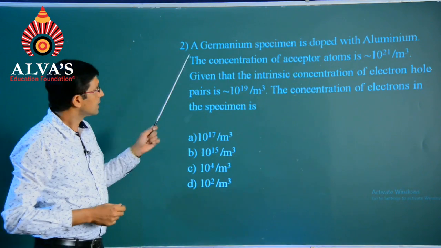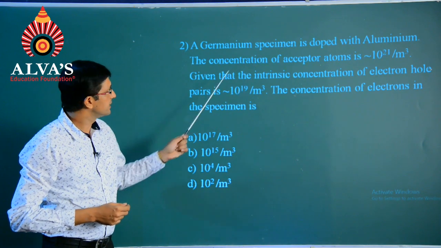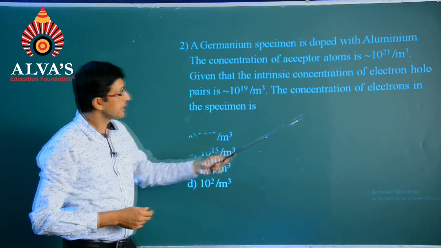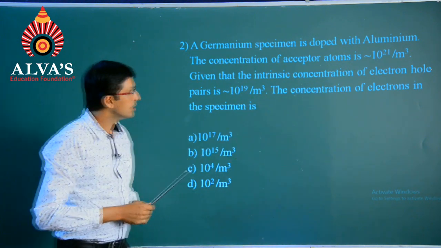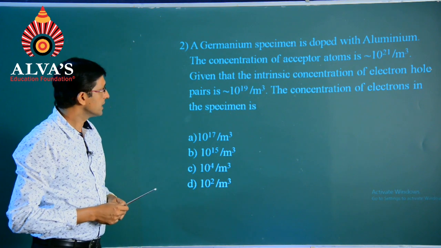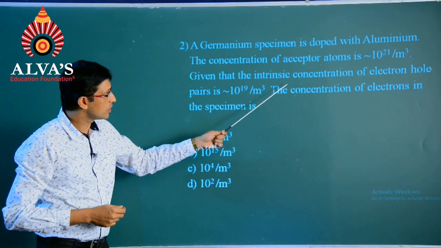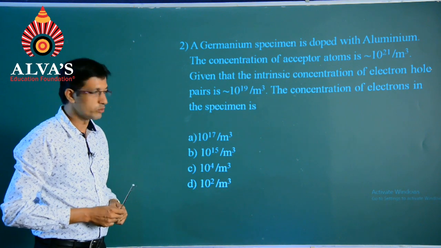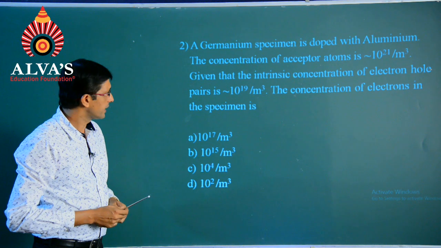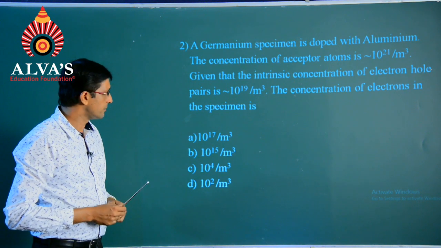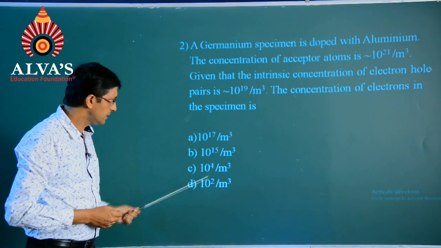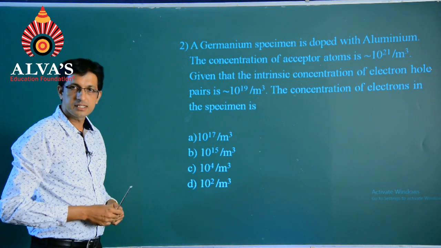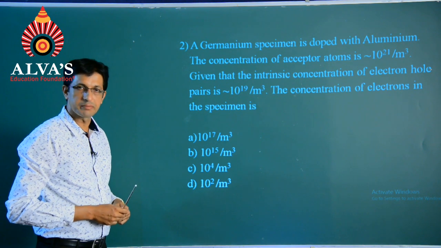Second question, a germanium specimen is doped with aluminum. The concentration of acceptor atoms is nearly 10 power 21 per meter cube. Given that the intrinsic concentration of electron hole pairs is nearly 10 power 19 per meter cube, the concentration of electrons in the specimen will be, and we are provided with 4 different options, all in terms of the powers. So let us begin with the solution part of it.